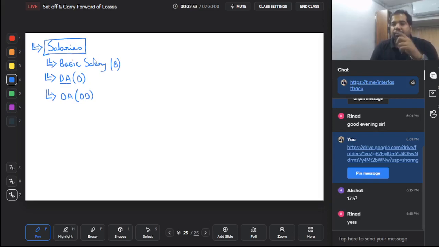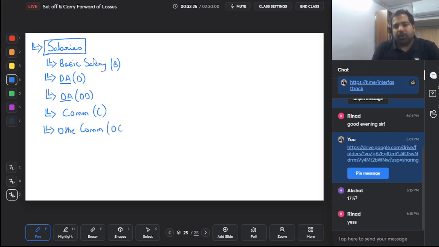This dearness allowance forms part of your retirement benefit calculations. Basically, if you are getting some leave salary at the end or some Provident Fund or some gratuity, it forms part of those calculations. So hence it is called D. And this does not form part of those retirement benefits. Hence it's called other dearness, OD. Next, guys, if you do something for the company, can they give you commission? Yes. Which I'm going to call C. Obviously commission is C, but there is some other commission also. What is this other commission? I'm going to call it OC.